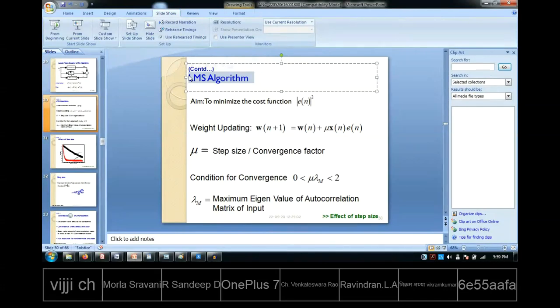If someone is starting their research, my suggestion will be that you start at the basic level and try to understand the LMS algorithm very nicely. Automatically you can understand all the higher algorithms with little effort. So this is like the base. Even before the LMS algorithm, there is something called the steepest descent algorithm. If you can understand the steepest descent algorithm and the LMS algorithm, you can say you have a very good ground in adaptive signal processing.